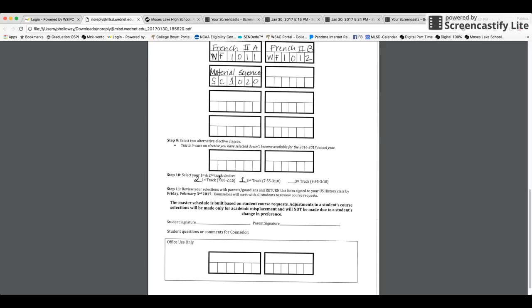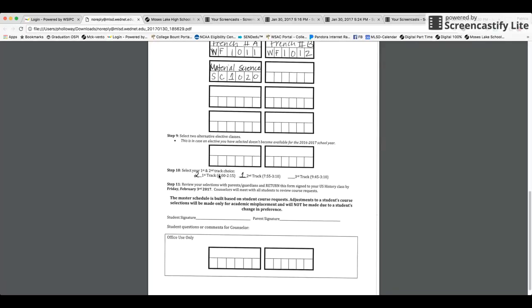All right, step 10. We are almost done, folks. You're going to select your first and second choice for tracks. Doesn't everybody want to get the track that they chose? So Nick said, well, I think I want to be on second track. So he put a number 1 right here next to second track. And he wants to maybe do first track, so that's his second choice. So if your first choice was second track and your second choice was third track, then you would put a 2 over here. So these are super important because we really, really try to give you the tracks that you want.